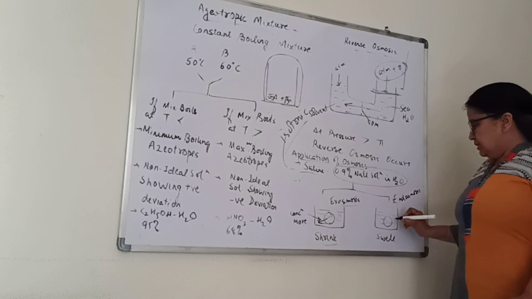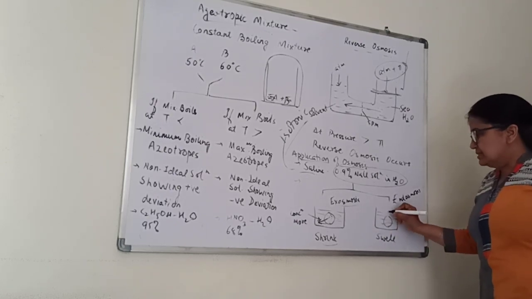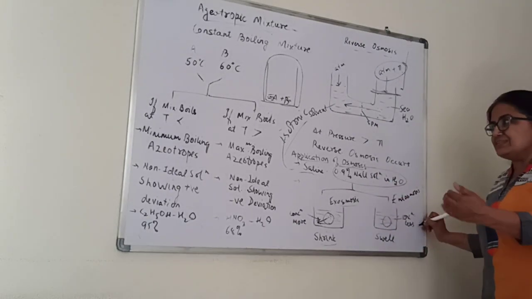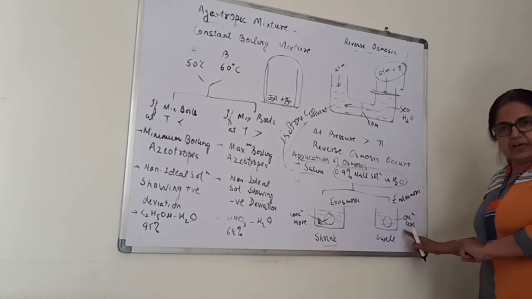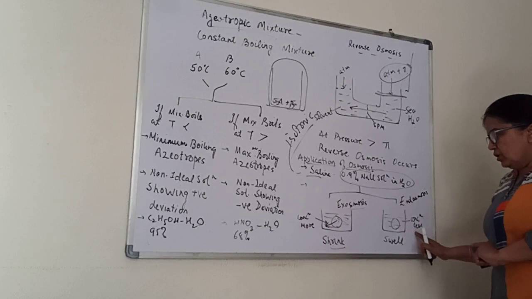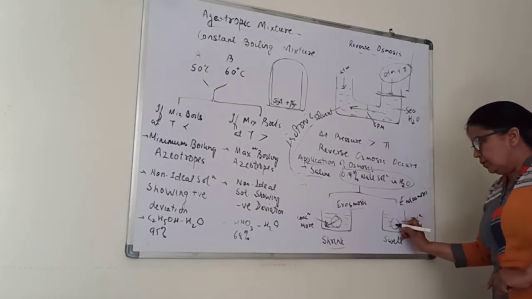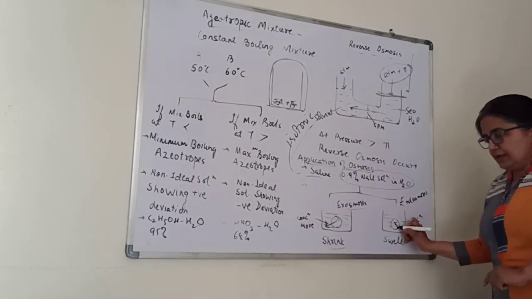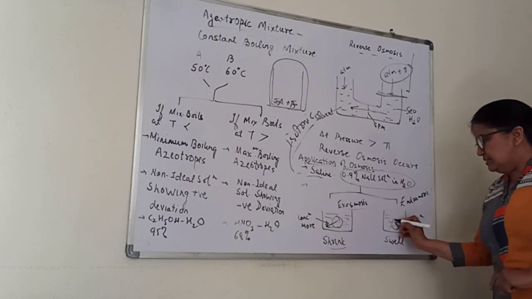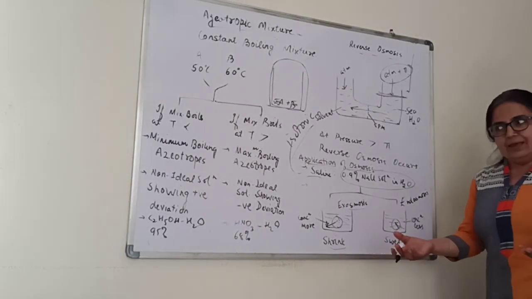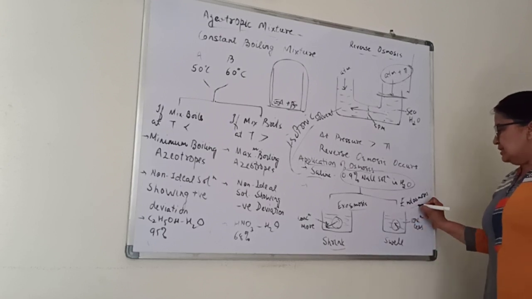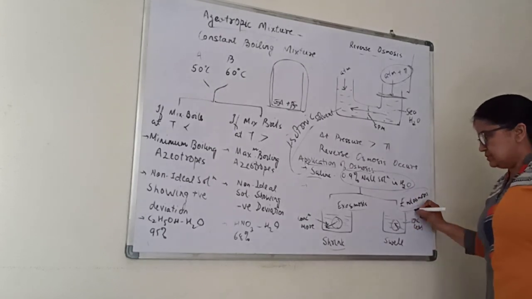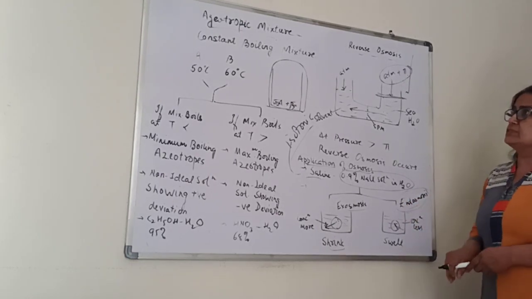Likewise, if the person is given saline where the concentration is lesser than 0.9%, that means more water is outside the blood cell. More water outside means water will go inside the blood cell. When it goes inside, the blood cell will swell. That condition is also not good for the person. That process is endosmosis.